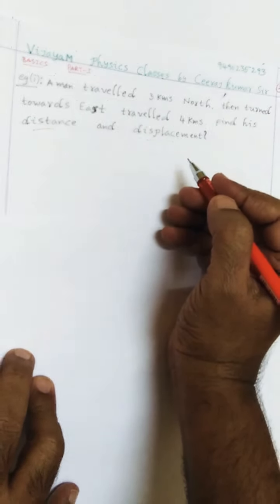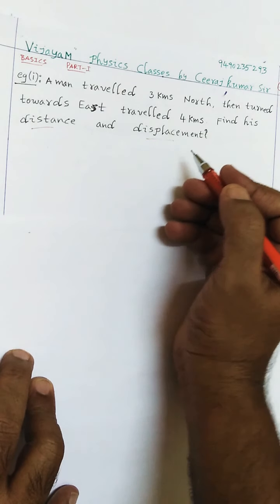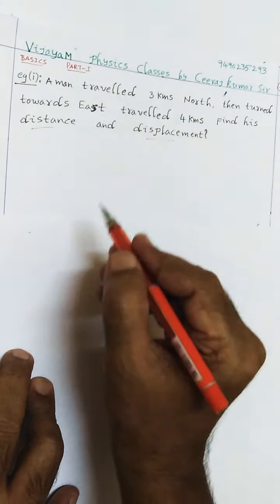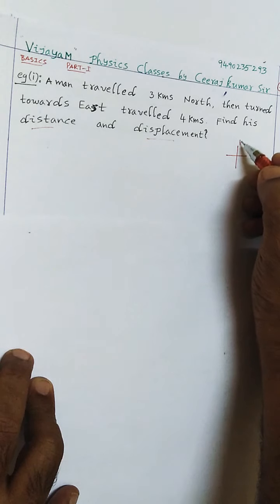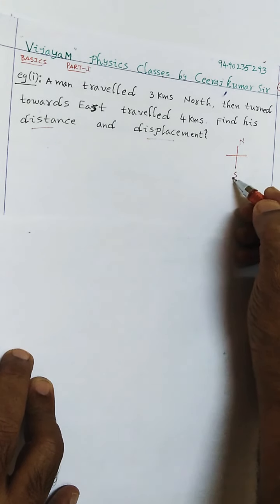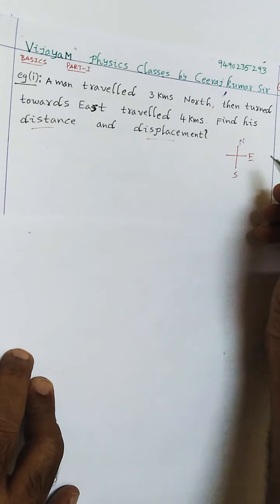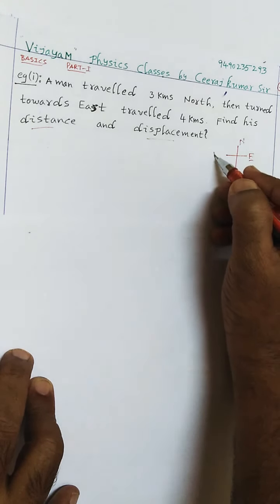So how can we find distance and displacement in this case? See carefully here, whenever you are solving sums related to it, this is north, south, east and then west. Now see carefully, he traveled 3 kilometers north.